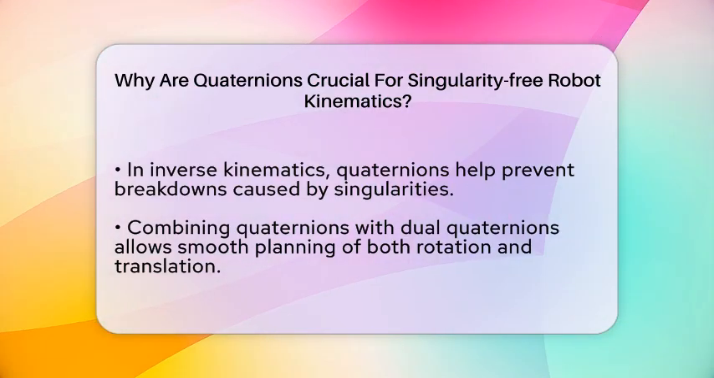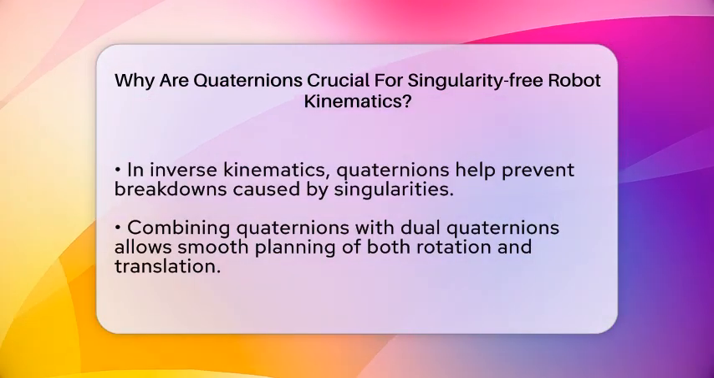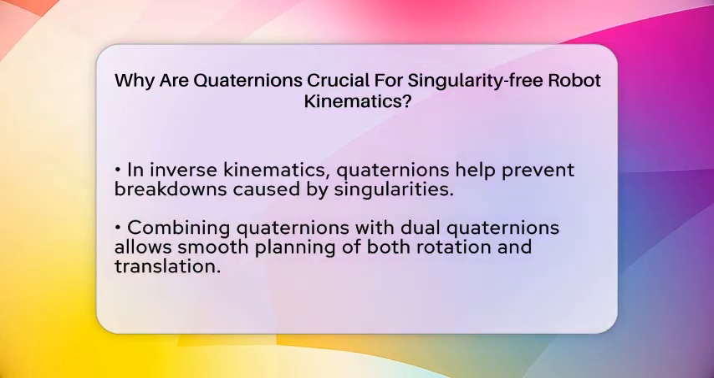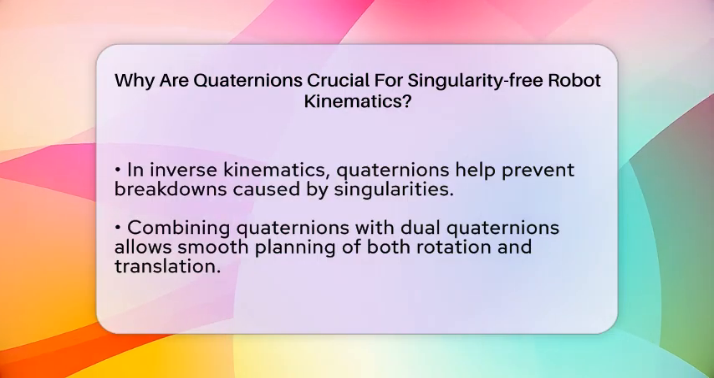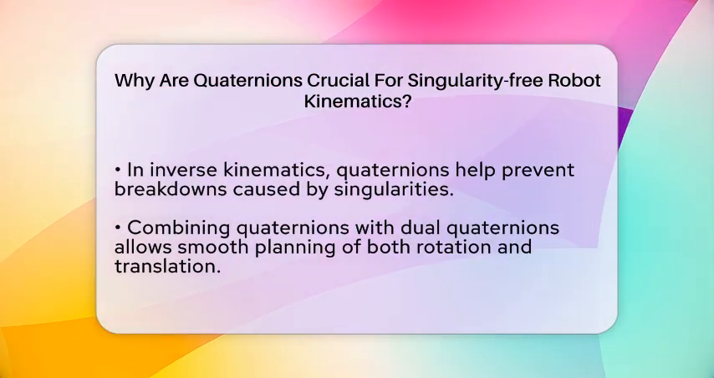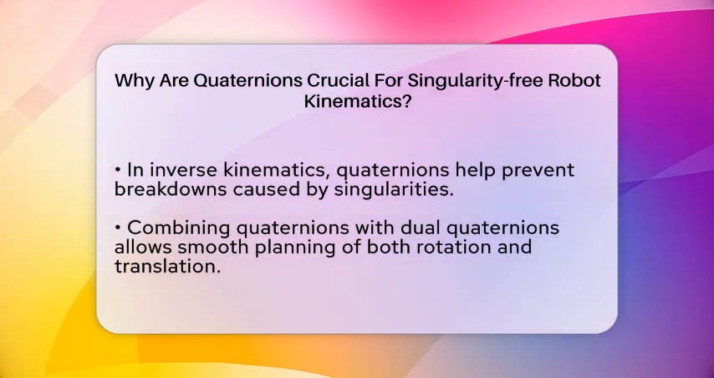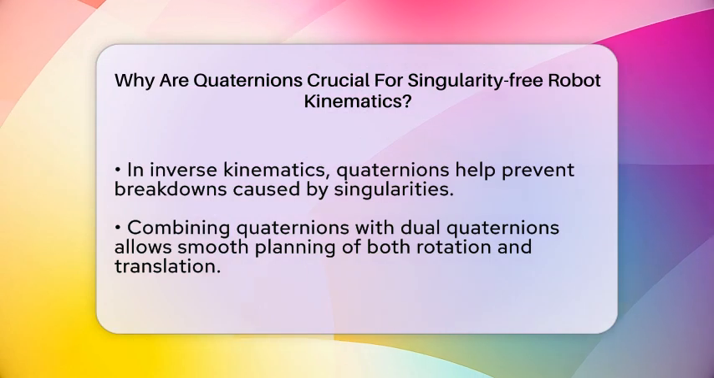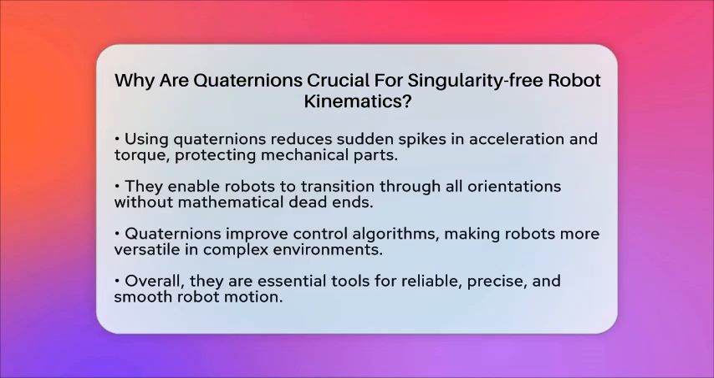Using Quaternions also helps reduce sudden spikes in acceleration and torque that can happen near singular positions. This means the robot's mechanical parts experience less stress, and the overall movement becomes more stable and predictable. For engineers designing robots, this translates into more reliable operation, fewer errors, and smoother motion paths. In practical terms, adopting Quaternions in robot design allows for better control algorithms, especially in complex environments.